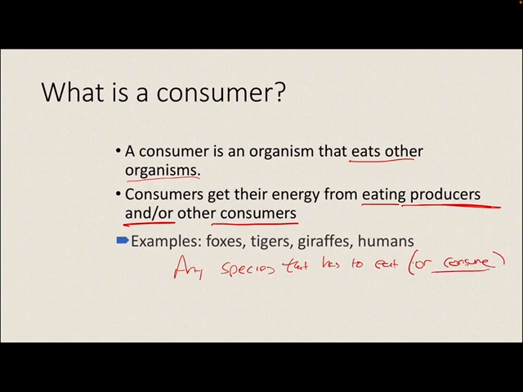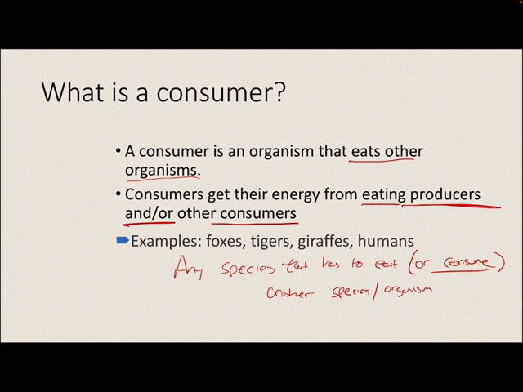Hence the name consumer, another species or organism. So any type of species or organism that has to eat another organism is known as a consumer, okay? Because they have to consume their energy through another means. They don't make it themselves.